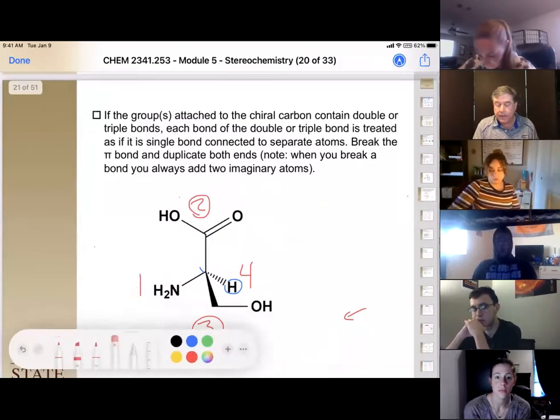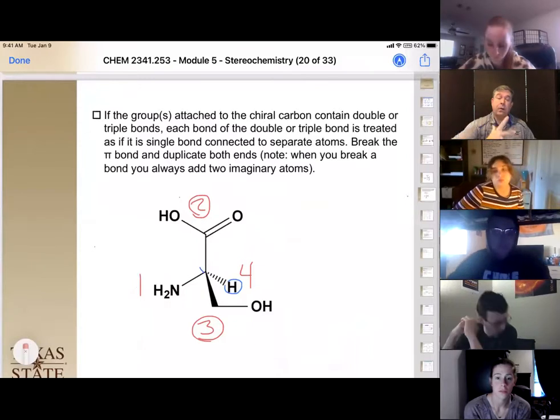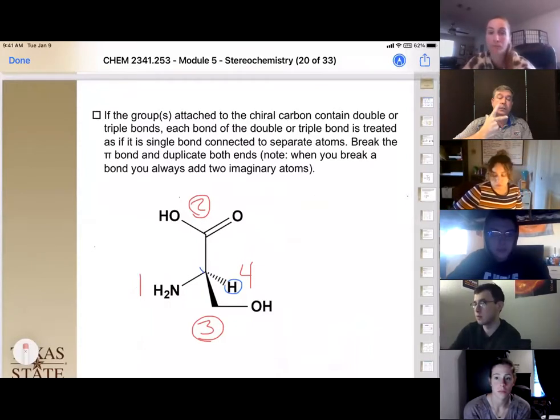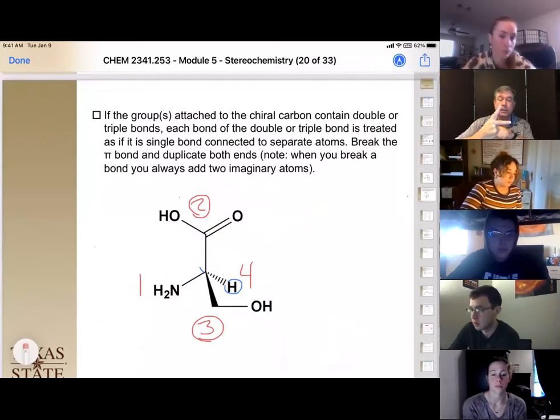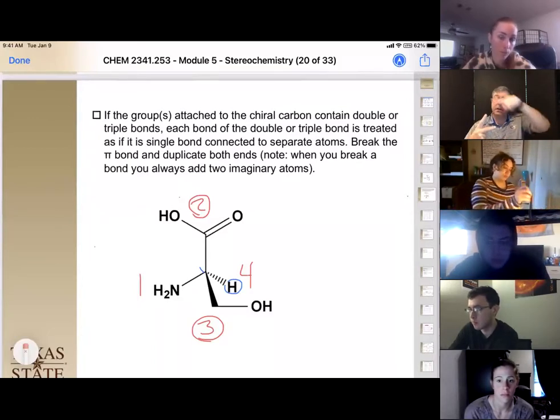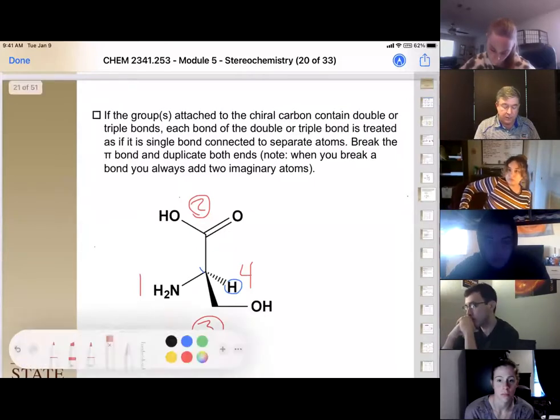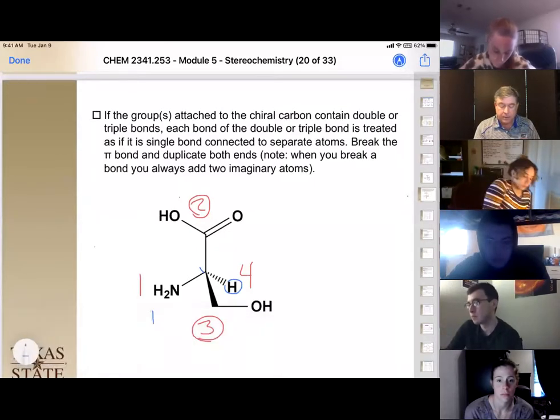This is where that trick of your hand works really well, because what we can do is we can order our hand like this with our hydrogen facing back at us, and the OH is the closest to us, so we can assign that as number 3. The nitrogen is number 1, so that would be the middle finger, and then the carboxylic acid is going to be number 2. So it's 1, 2, 3, 1, 2, 3. That is clockwise. So I think that's the R isomer. Okay, but let's do it the other way too, to make sure that we did it right. This is the R isomer.